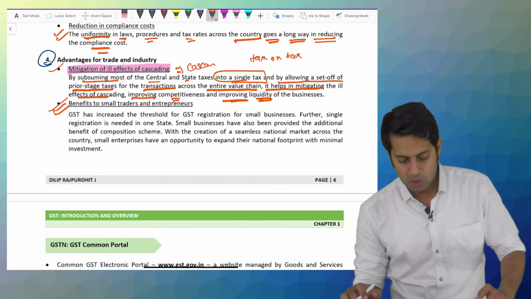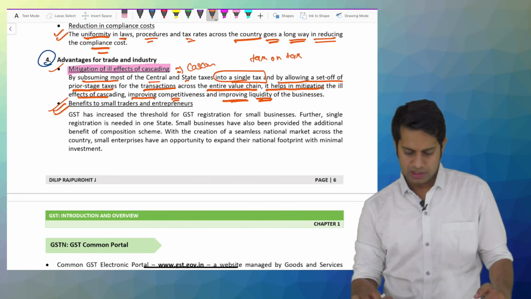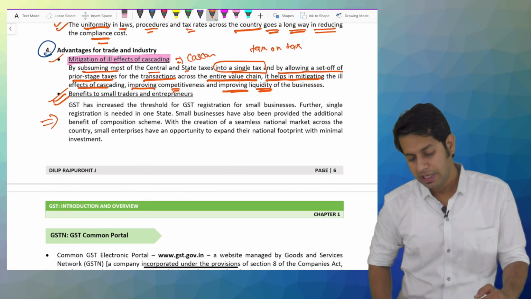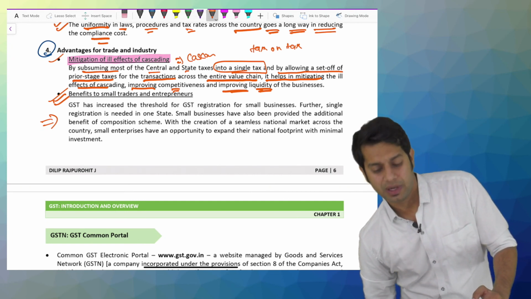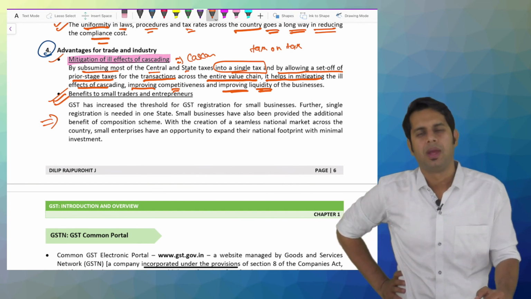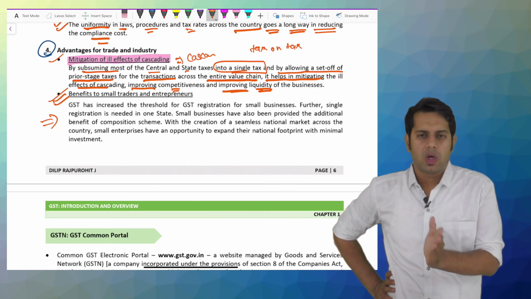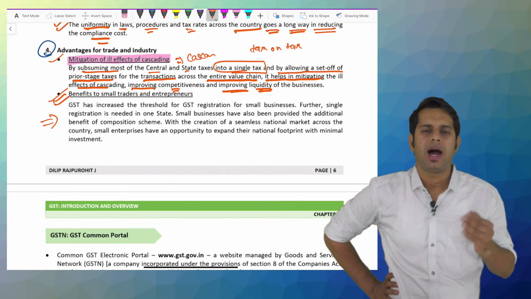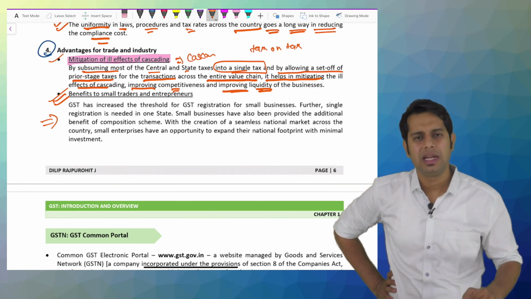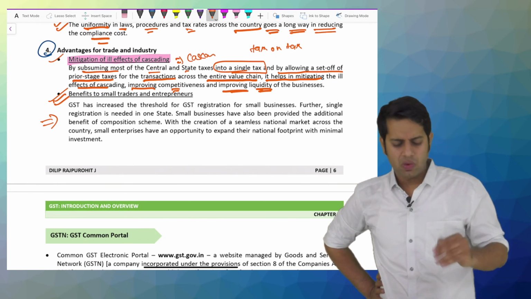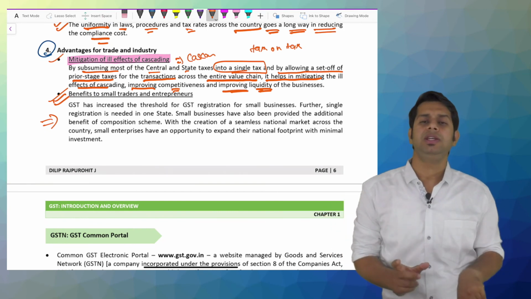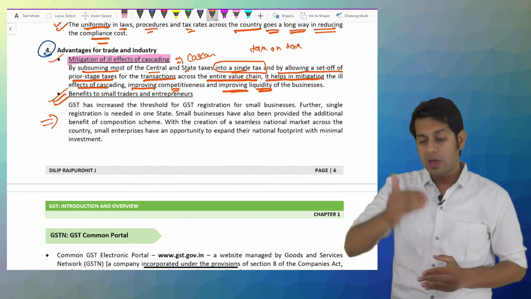Then it is beneficial to small traders and entrepreneurs. Sir, how is it beneficial to small traders and entrepreneurs? Now registration limit under GST has been increased. Under service tax, if your turnover crosses 10 lakh rupees, you should take registration. Under excise duty, if your turnover crosses 10 lakh rupees, you should take registration. Under VAT, if you are doing sale and business activity, you will have to take a registration. The limit is different in different states, so I am not talking about the limit. But under GST, the threshold limit they have changed. 20 lakhs is the threshold limit.